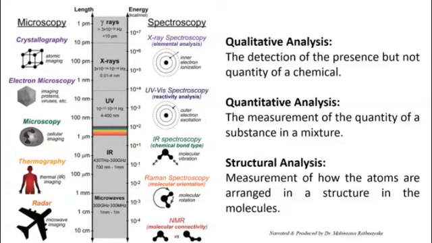So in some equipment, you have both qualitative and quantitative analysis. An example is the gas chromatograph, and another example is mass spectrometry. They have the ability to first detect what is there and identify it, and then measure the quantity. The other type is structural analysis. That is specifically for the microscopic techniques and some spectroscopy techniques like NMR and Raman. So you can go for structural analysis, which is the measurement of how the atoms or molecules are placed in a structure, right? So these are the analyses that you can conduct.